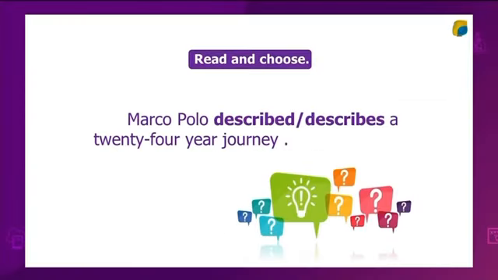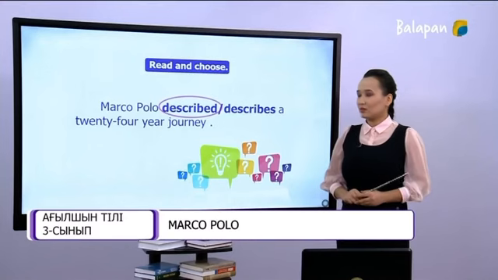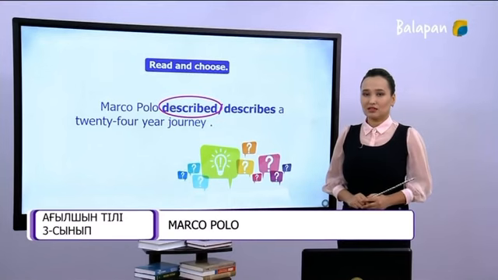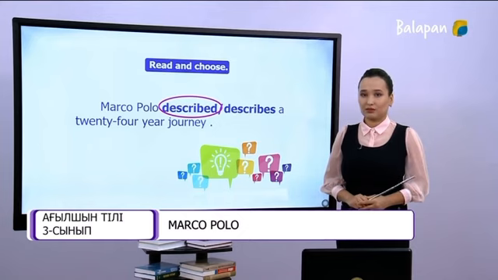Marco Polo describes a 24-year journey. The correct answer is described. This is a regular verb.